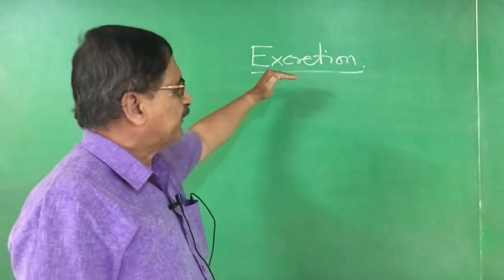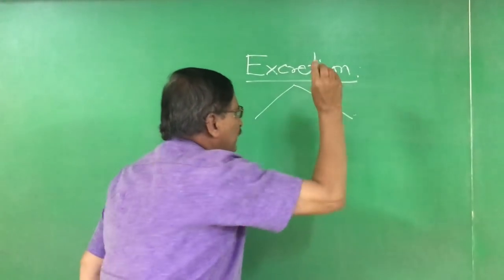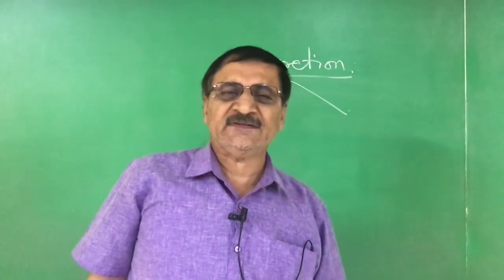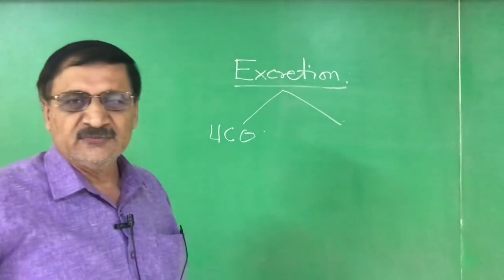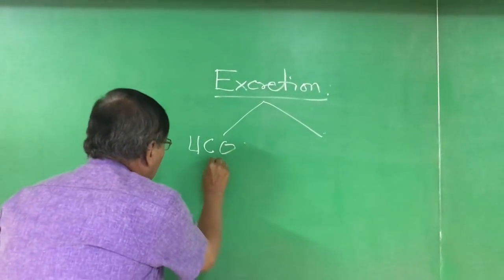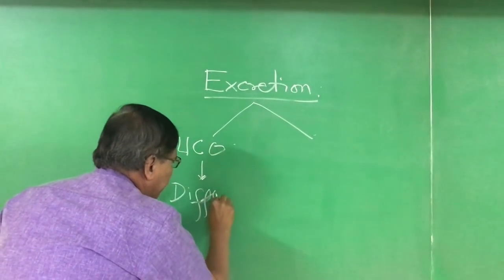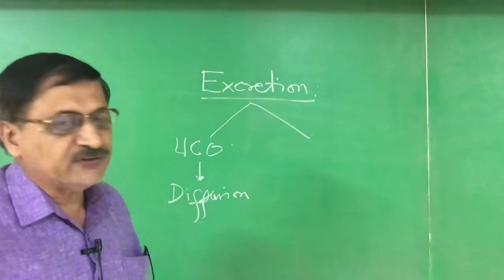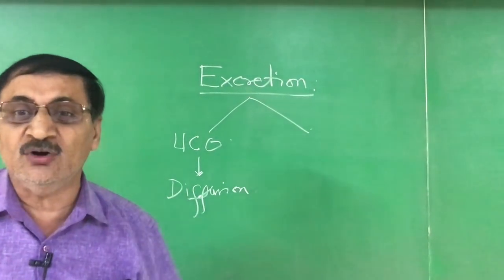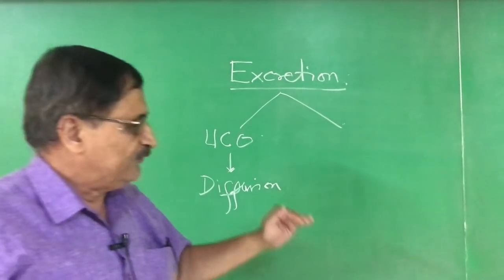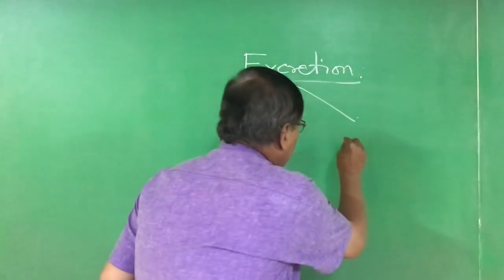Right? Next, sir, how does excretion take place in unicellular organisms? In unicellular organisms, excretion takes place by diffusion.